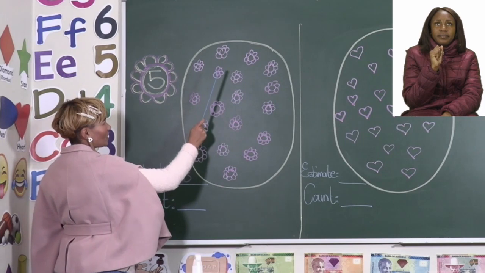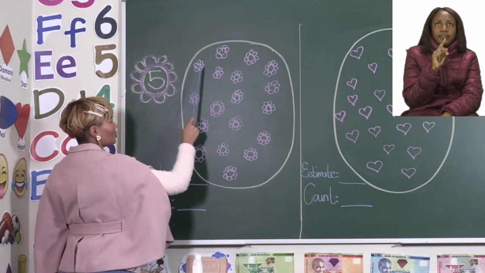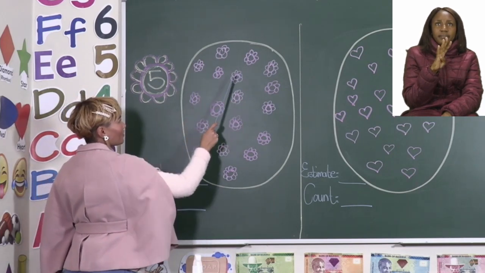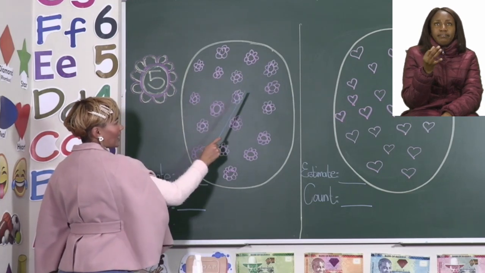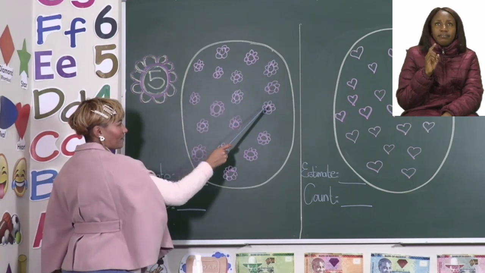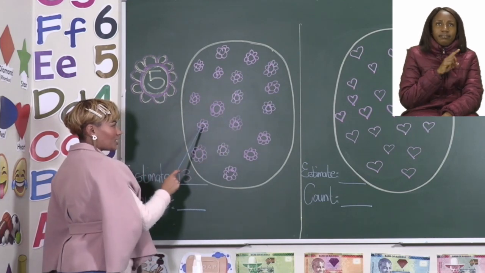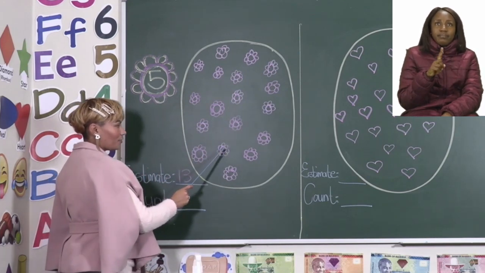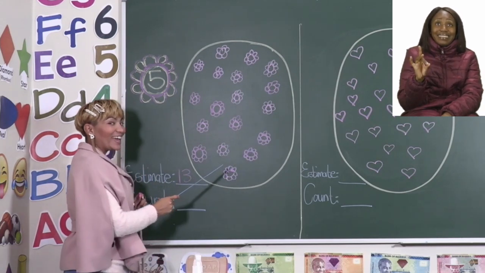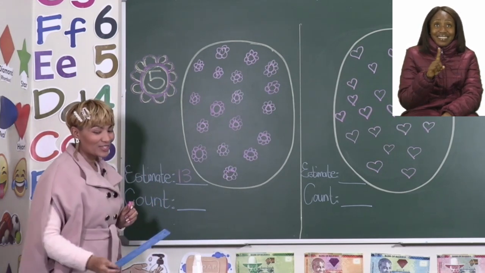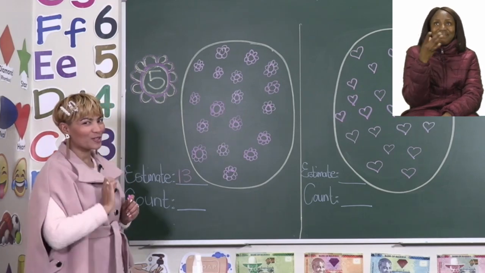Okay, let's start. 1, 2, 3, 4, 5, 6, 7, 8, 9, 10, 11, 12, 13, 14, 15, 16, 17, 18. Oh, you see, I was almost correct.